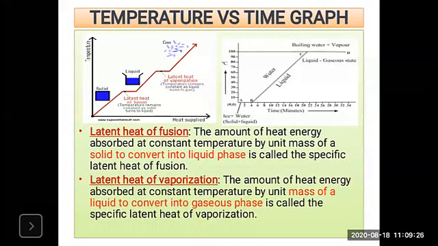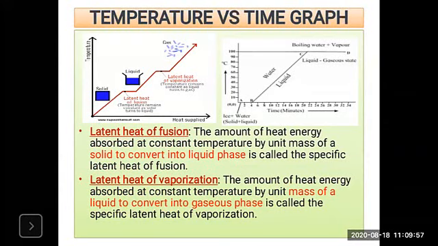Then the temperature is rising from 0 to 100 degrees Celsius. And at the boiling point, what is the boiling point of water? That is 100 degrees Celsius. Here CD is also a transition state, and at a constant temperature of 100 degrees Celsius, what will happen? The water is completely converted into gaseous state.